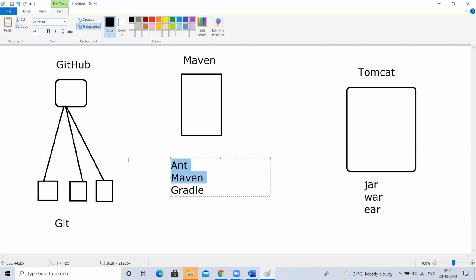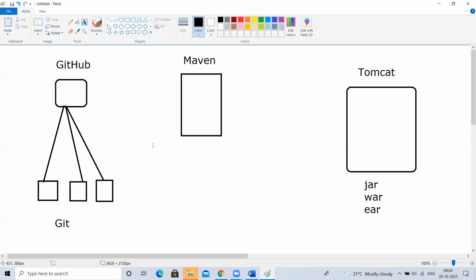If it is a legacy application, they'll use Ant, but it is a little difficult. Maven and Gradle are easy. If you learn either Maven or Gradle, it is fine. But for most projects, Maven is used. Gradle is also used, but Maven is the old one and Gradle is the latest one. Many people are comfortable with Maven, so they are continuing with it.